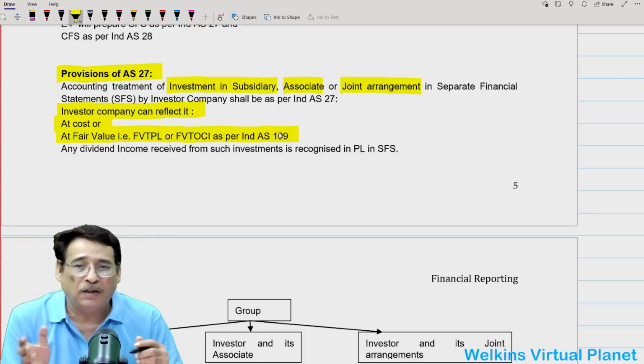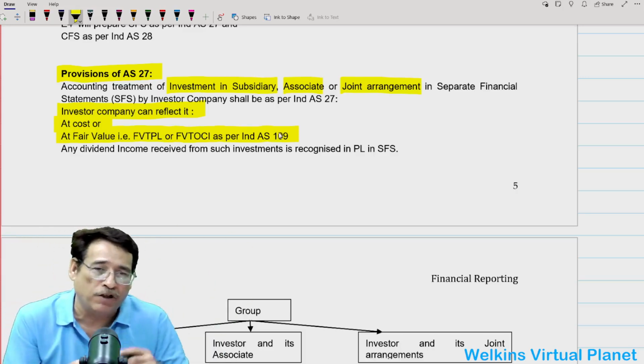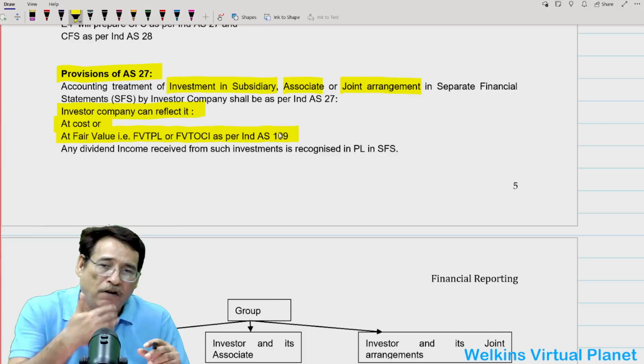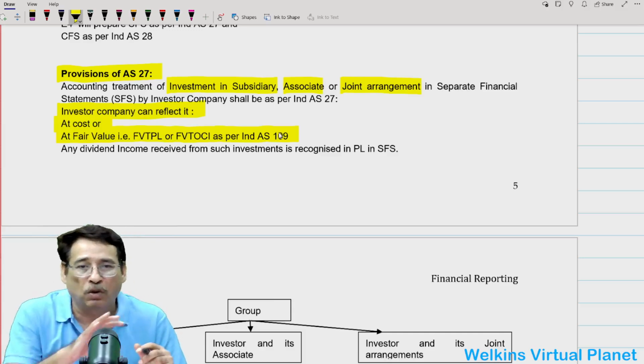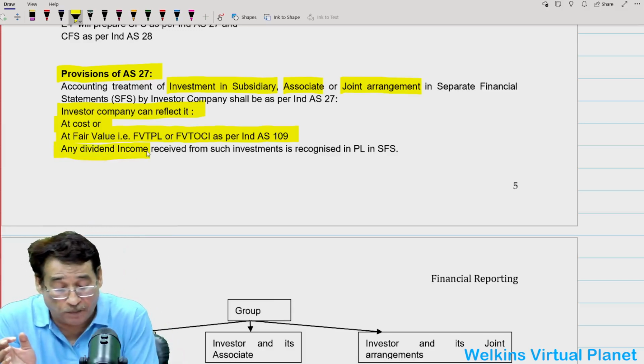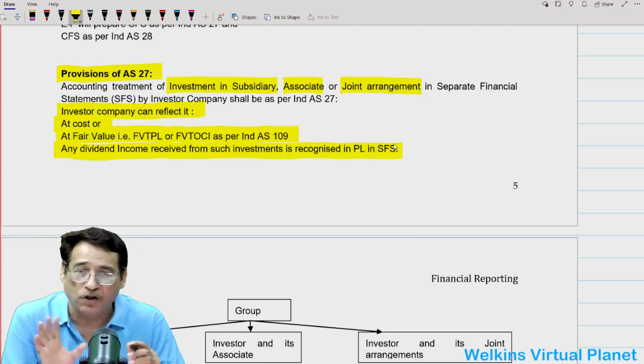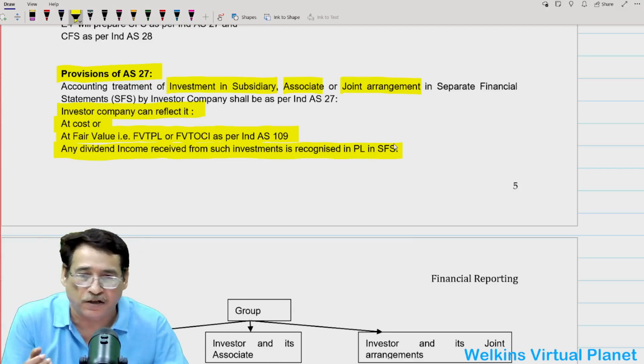Correct? Further, Ind AS 27 also states that whatever investment has been made by the investor in the other entity will obviously fetch some returns. Those returns should be recorded in the profit or loss account while preparing the separate financial statements. Any dividend income received from such investment is recognized in profit or loss in the separate financial statements. These are the provisions of Ind AS 27.